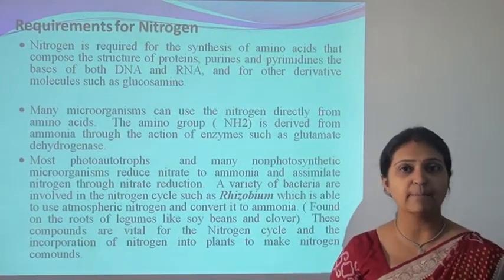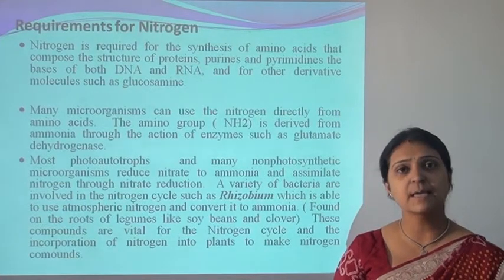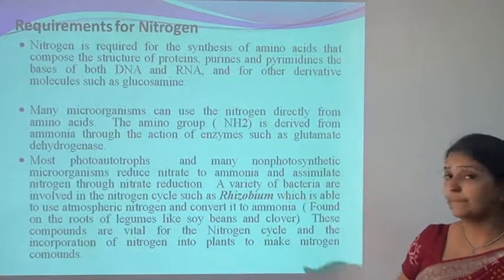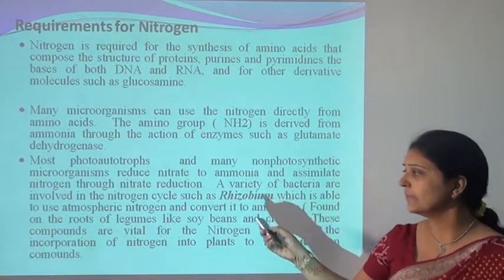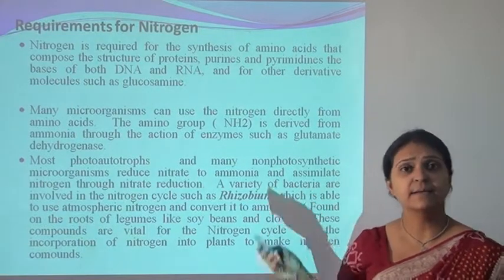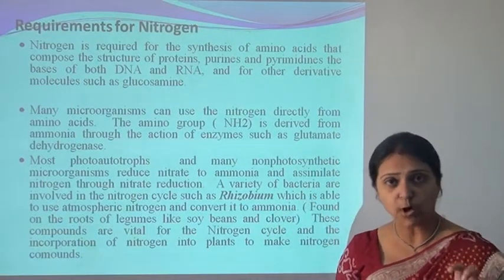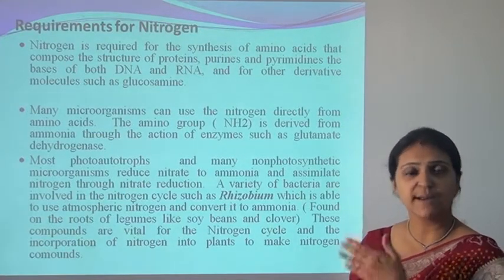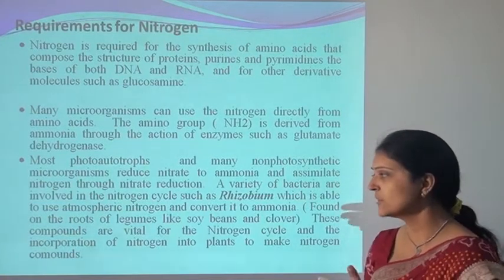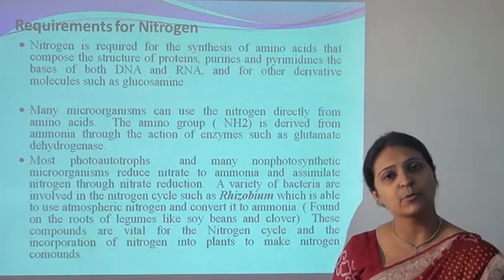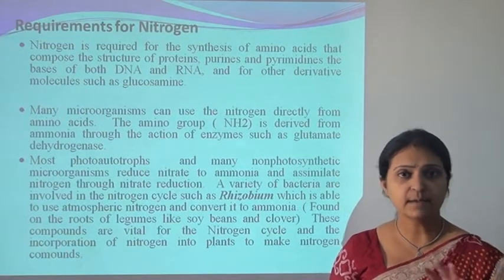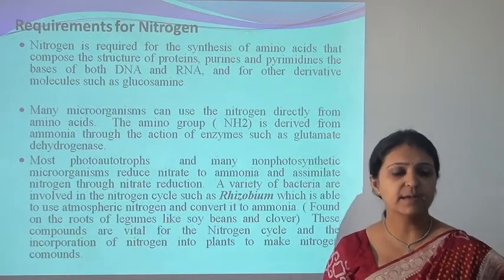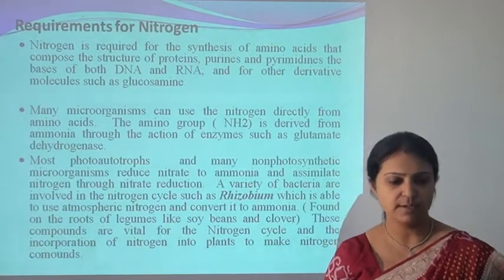Most photoautotrophs and many non-photosynthetic microorganisms can reduce nitrate to ammonia and assimilate the nitrogen through nitrate reduction. A variety of bacteria are involved in the nitrogen cycle, such as Rhizobium. We know that these Rhizobium bacteria are present in the root nodules of plants. They can fix nitrogen and provide it to the plants. So Rhizobium is an essential bacterium for nitrogen fixation. They can use nitrogen and produce ammonia, and they are active participants of the nitrogen cycle, incorporating nitrogen into the plants to make nitrogen compounds.